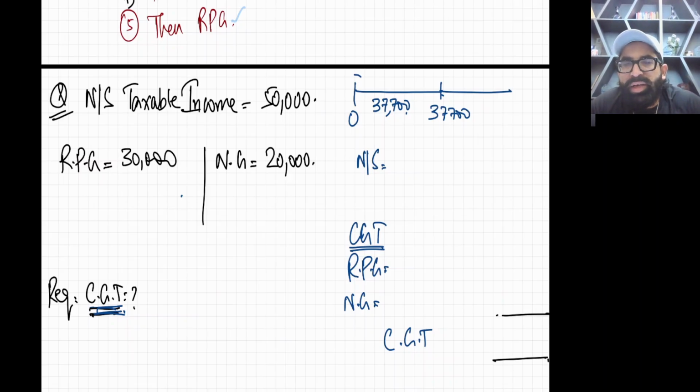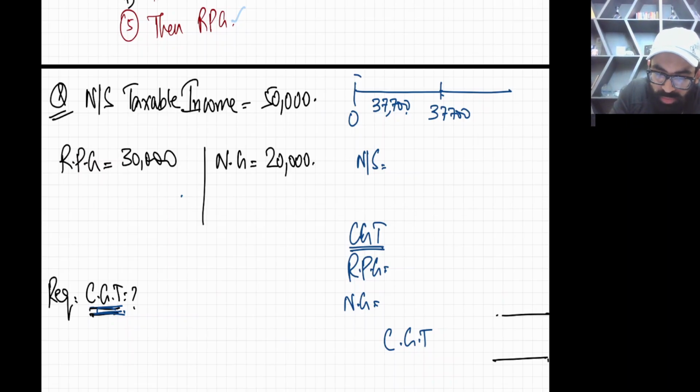Then you have RPG and NG. Now you tell me, take your decision. Each and every individual gets an annual exemption every year of 3,000. From which gain should I deduct the annual exemption? Always RPG first. Always RPG first.